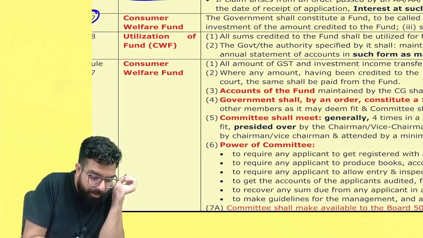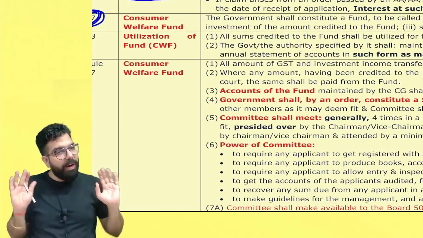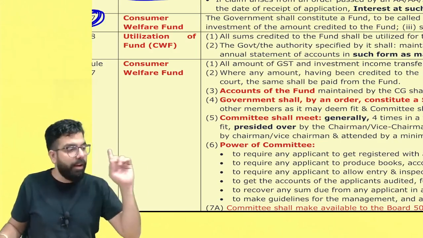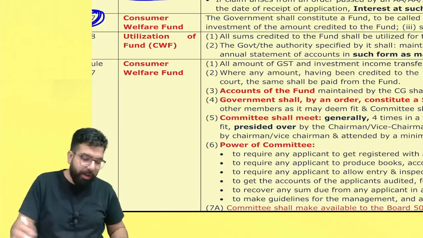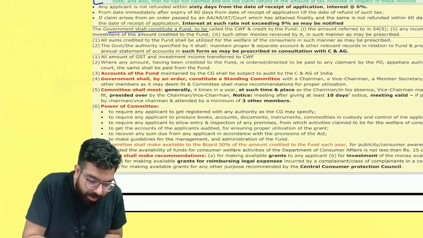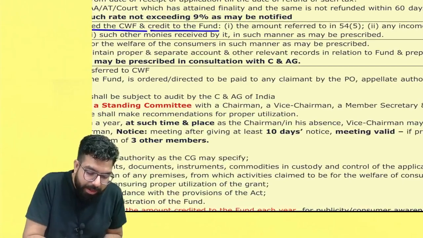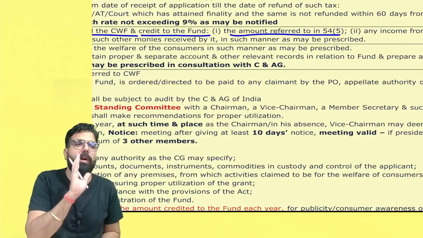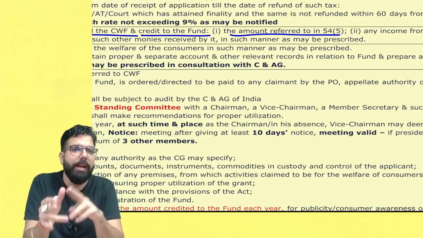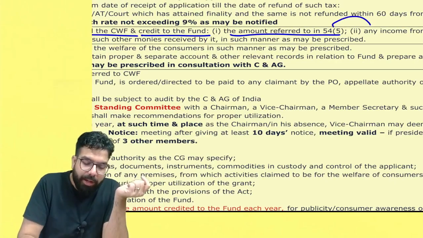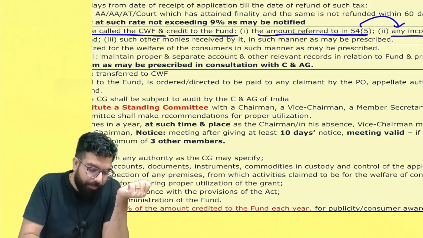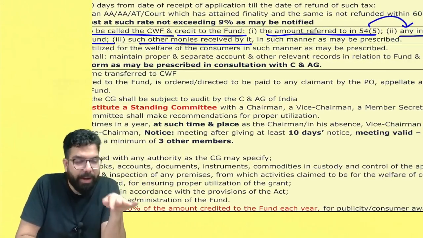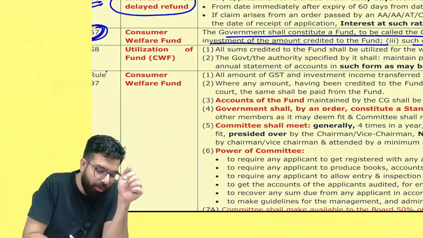The next over here is the consumer welfare fund. Remember one thing, whenever a refund has to be given and you could not prove that it is not unjust enrichment, in that scenario the amount always goes to the consumer welfare fund. Sir, the government will constitute one fund which is known as the consumer welfare fund, and what will be credited to the fund, everyone? Whatever amount is not refunded to the applicant is always put in the consumer welfare fund. Sir, the fund's money will be invested. Any income from the amount invested will also be credited to the fund. Sir, such other money received by it in such manner as may be prescribed, and it is prescribed in rule number 97.